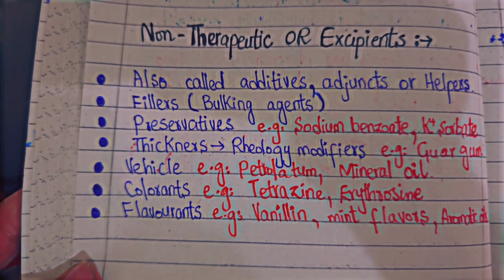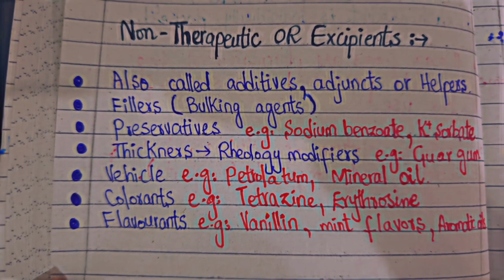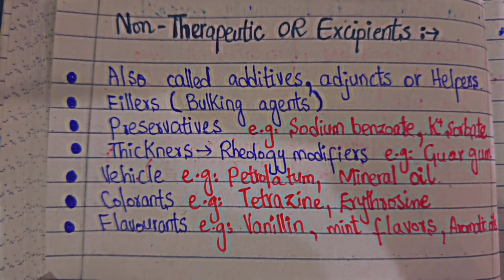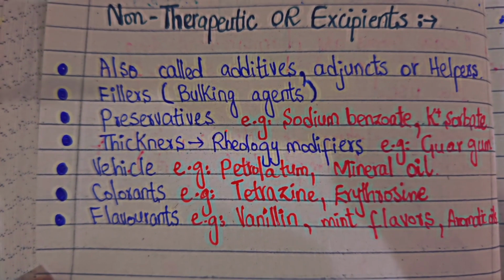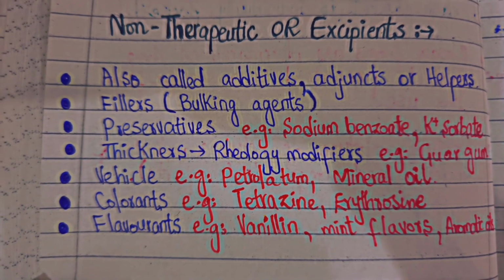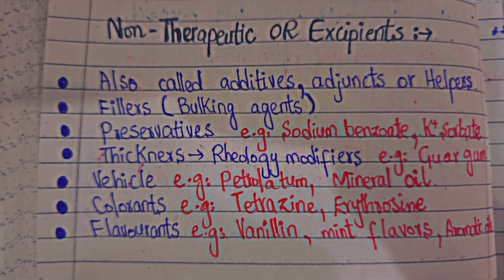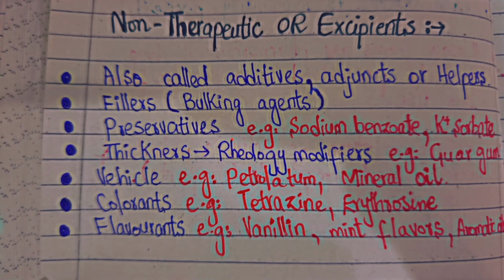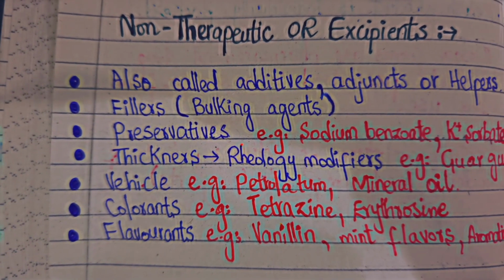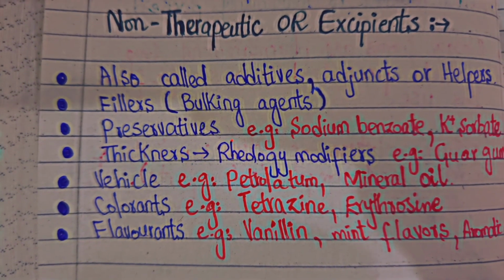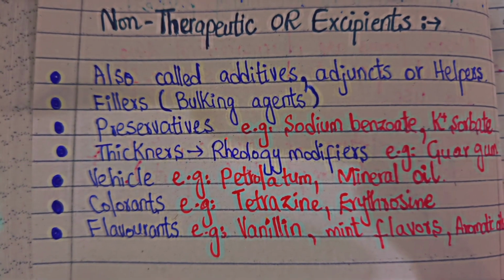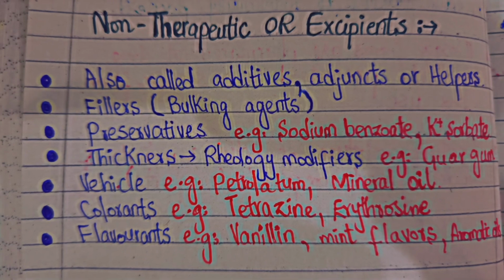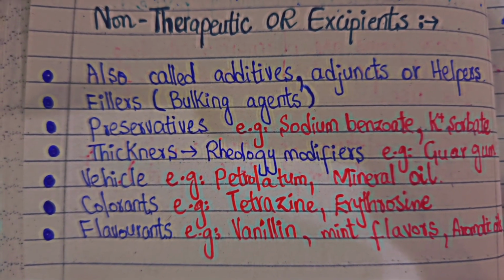The second part is the non-therapeutic agents or excipients. Non-therapeutic agents are also called the additives, adjuncts, or helpers. Now we are coming to the point where we have to prepare the dosage form. Without non-therapeutic agents or excipients, the active agent is called the drug. But if we use the excipients, it becomes a dosage form, it becomes a medicine. So these non-therapeutic agents are called the additives, the adjuncts and helpers.